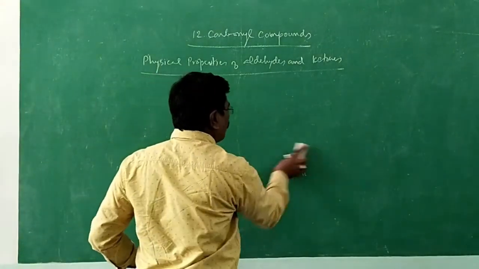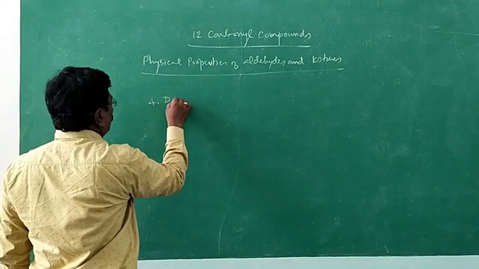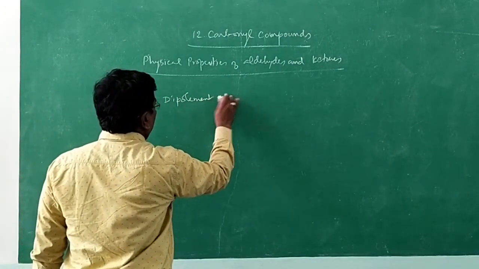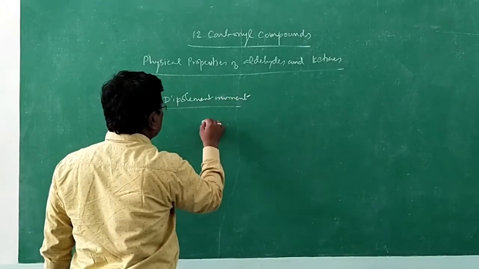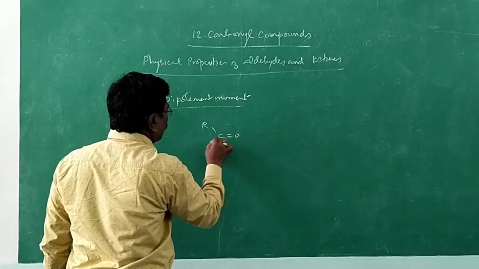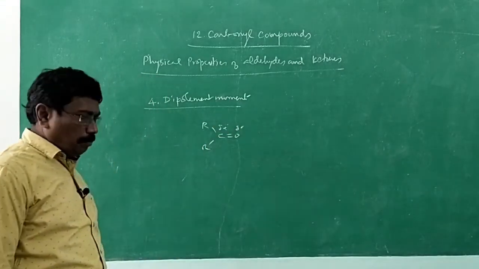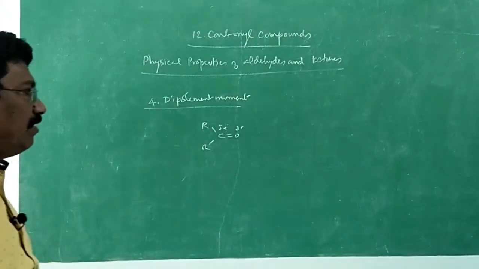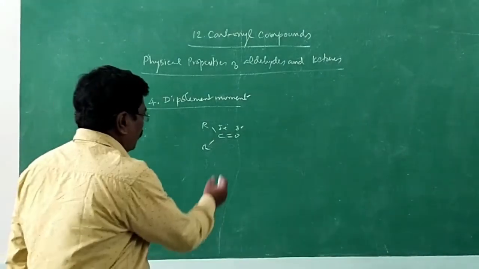Finally, dipole moment, which we have discussed already under boiling point. So the fourth point, dipole moment. It is because of the polar nature of the carbonyl group that they have a higher dipole moment, due to charge separation.